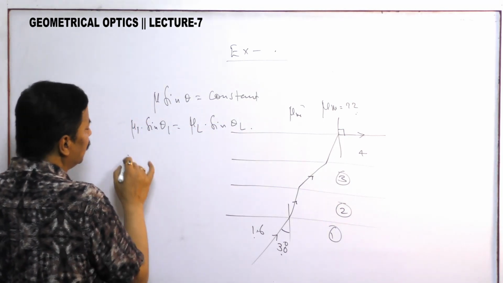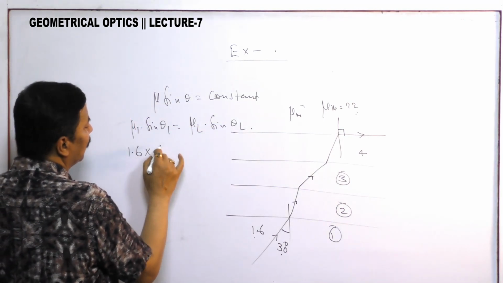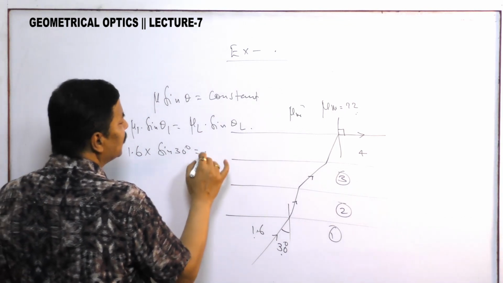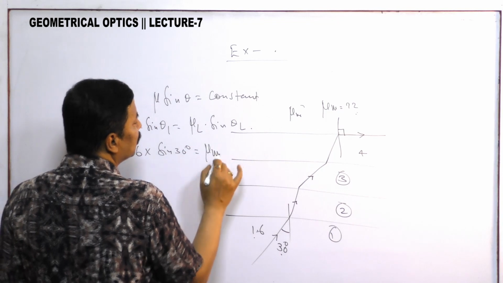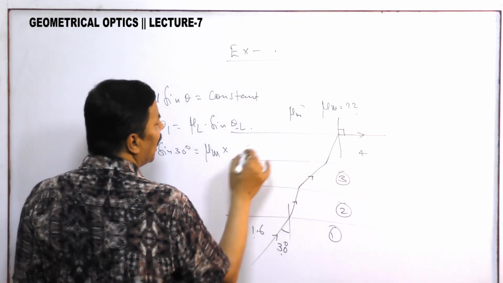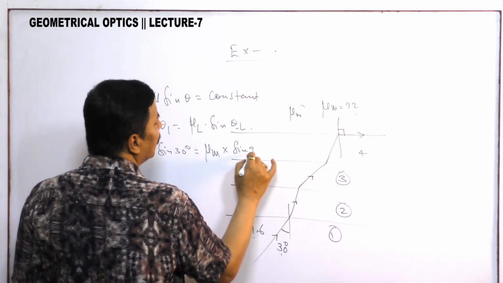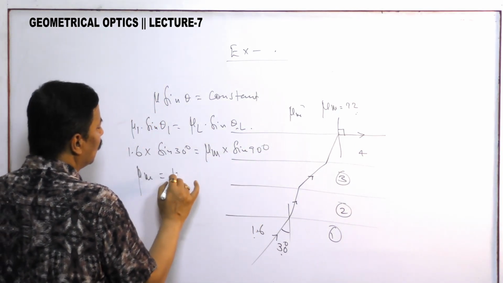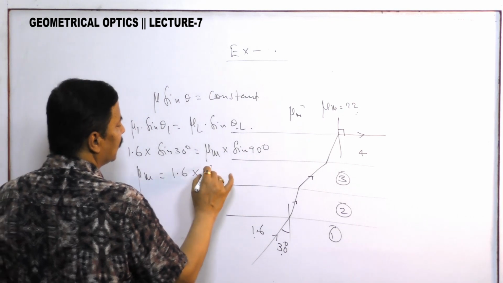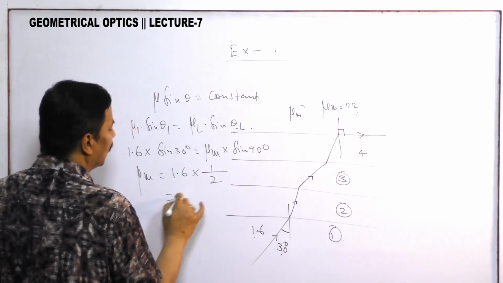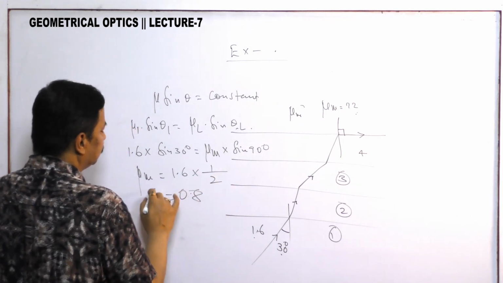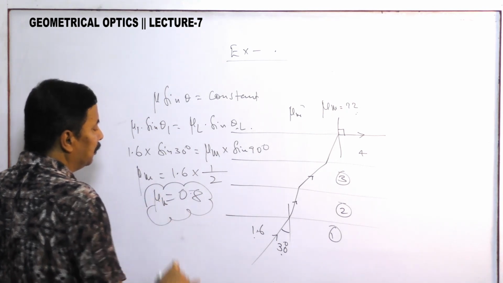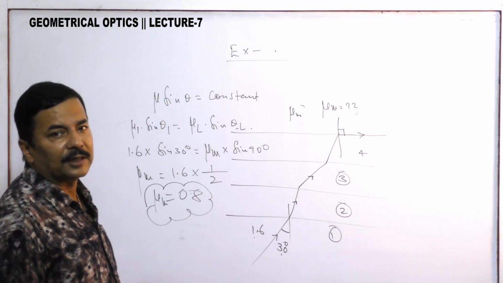Mu 1 is your 1.6, sine theta 1 is sine 30 degrees, mu last is mu m, and sine theta last is sine 90 degrees. So what we are getting? Mu medium is equal to 1.6 into sine 30, which is 1 by 2, that is 0.8. So we are getting mu medium is 0.8.